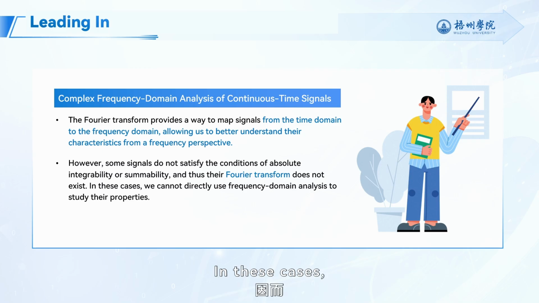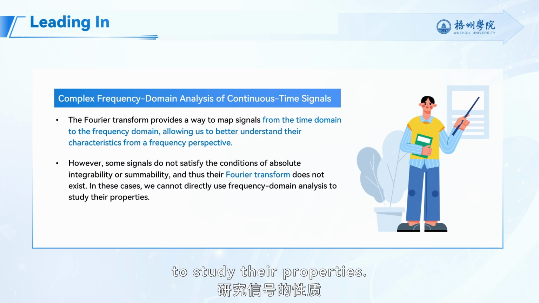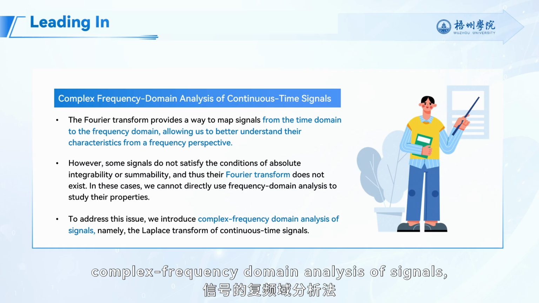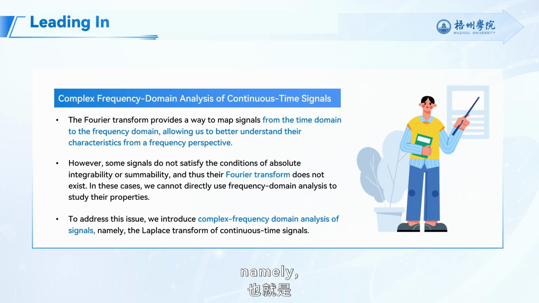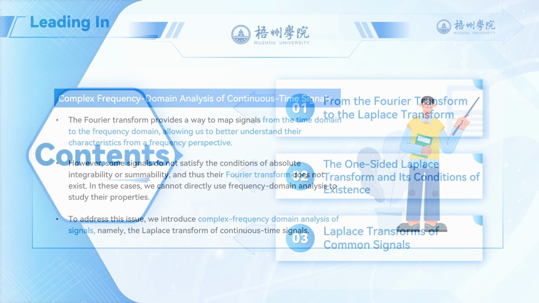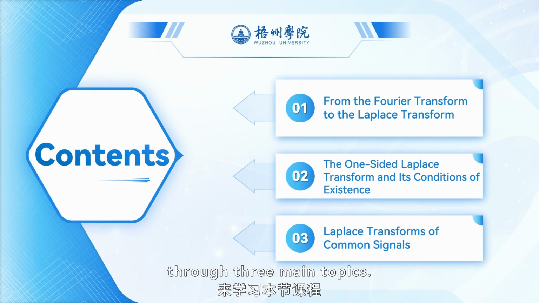In these cases, we cannot directly use frequency domain analysis to study their properties. To address this issue, we introduce complex frequency domain analysis of signals, namely, the Laplace transform of continuous time signals. Next, we will approach this lesson through three main topics.